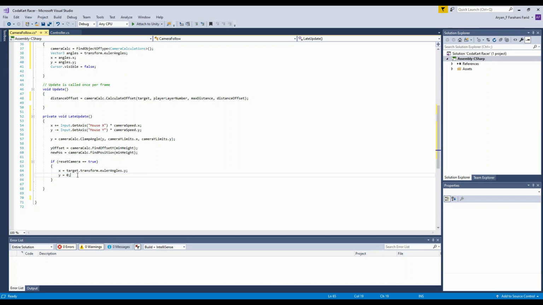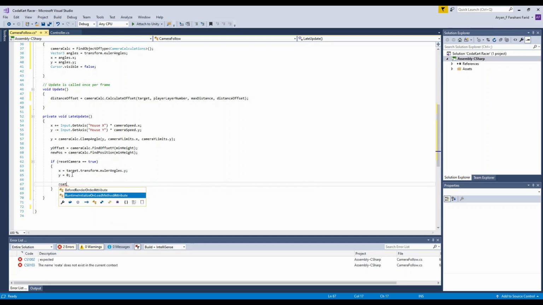Okay, next line is nearly the end of the video. Actually, guys, next line we're just gonna do like this, and then rotation. Oh, how do I spell rotation? There we go. And then we're gonna write equals quaternion.